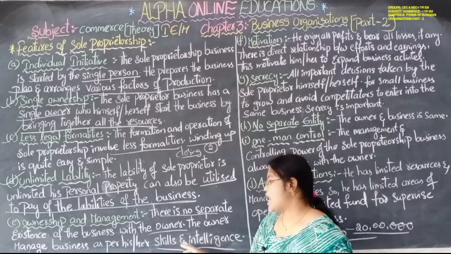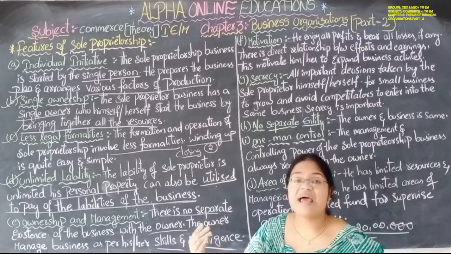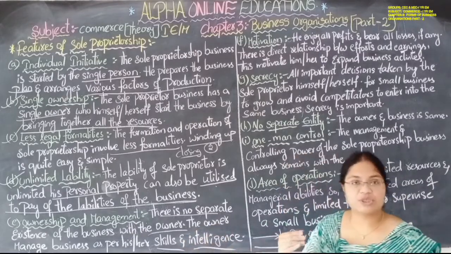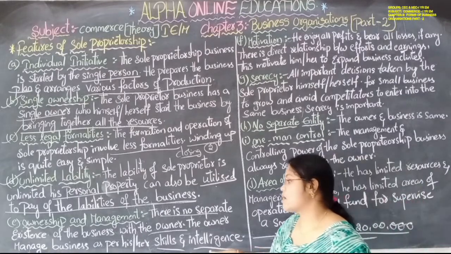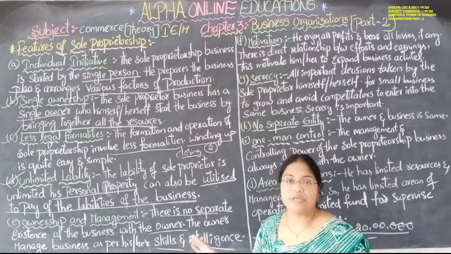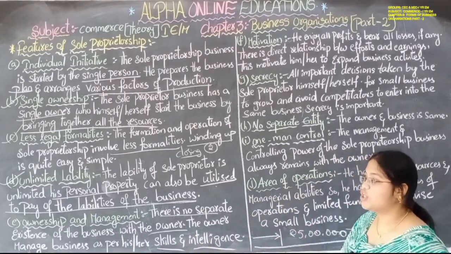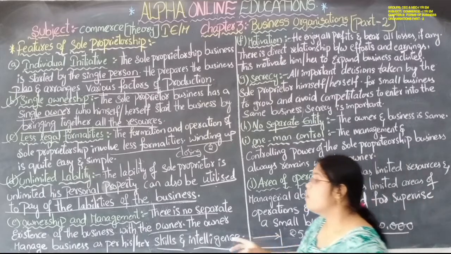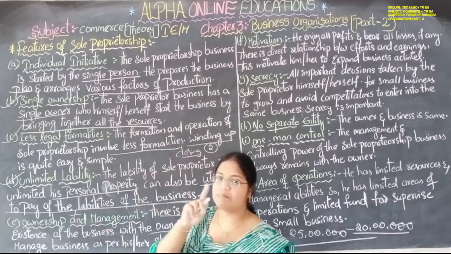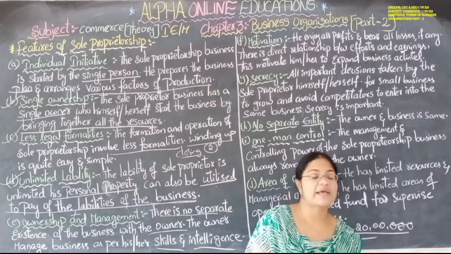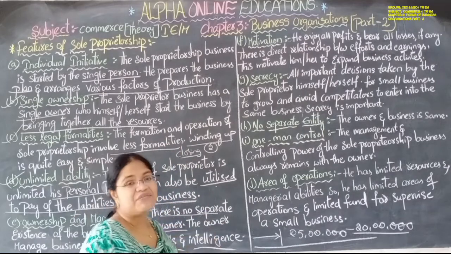So here, as per his skill and intelligence, he will manage the business. Whatever the business activities are there, those are managed by him only. That is about ownership and management. Here ownership and management both are managed by a single person, that is the sole proprietor. Let us see about the next one, motivation.